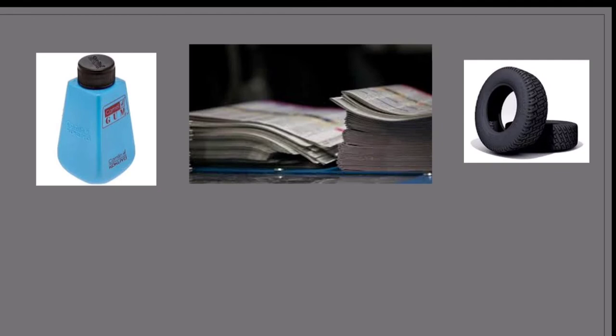Plants also provide us with gum, paper and rubber. This gum is derived from the acacia tree, paper from the bamboo plant and rubber from the rubber tree. It is actually derived from the juice of a rubber tree. That juice is also known as latex. And let me tell you that the bamboo plant is one of the fastest growing plants.